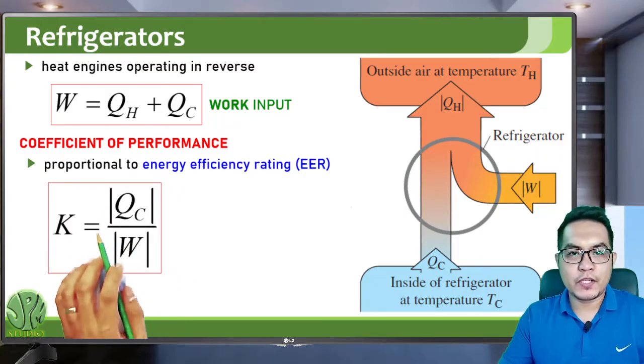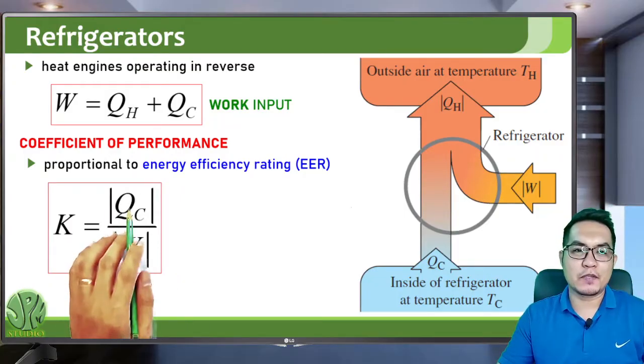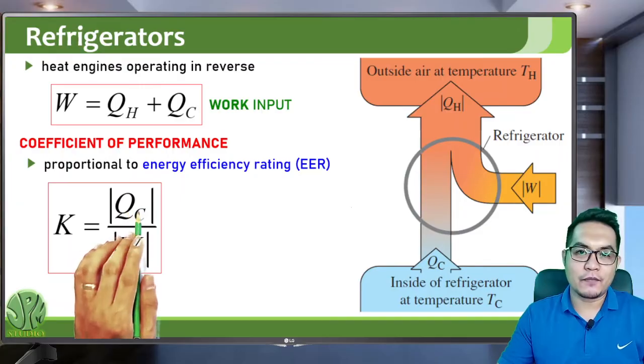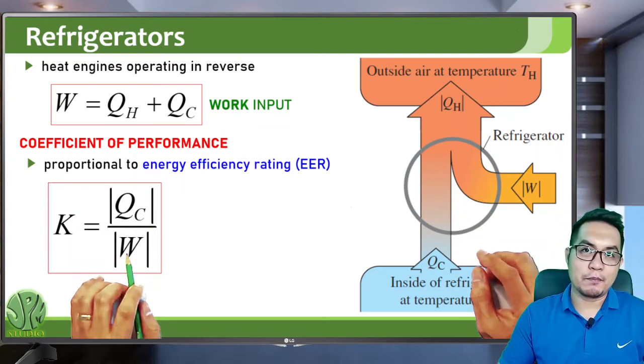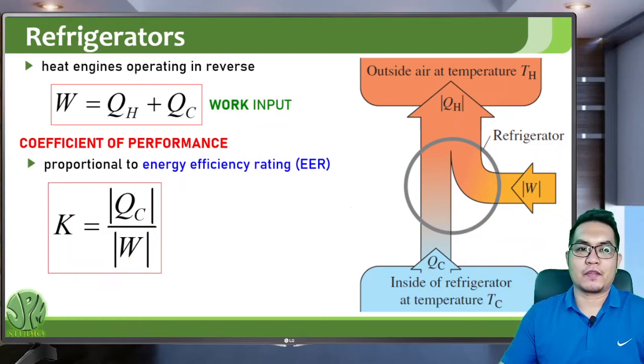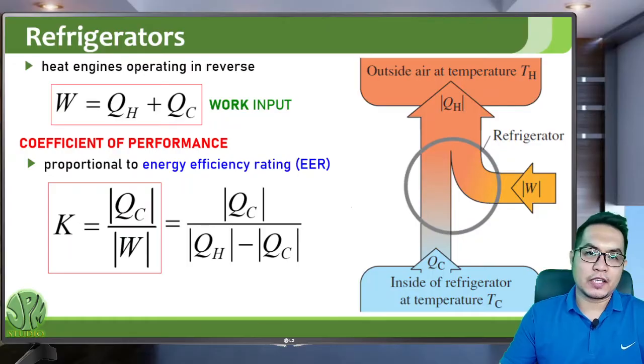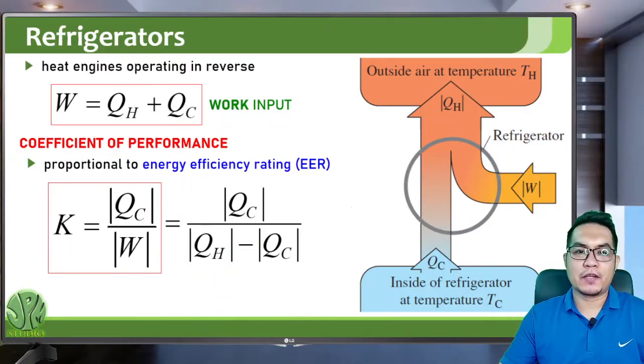So the coefficient of performance K is actually the absolute value of QC, the heat absorbed from the cold region inside the refrigerator, over the work input of the refrigerator. Or it can also be equal to the absolute value of QC over the absolute value of QH minus the absolute value of QC. So take note of the absolute value signs.